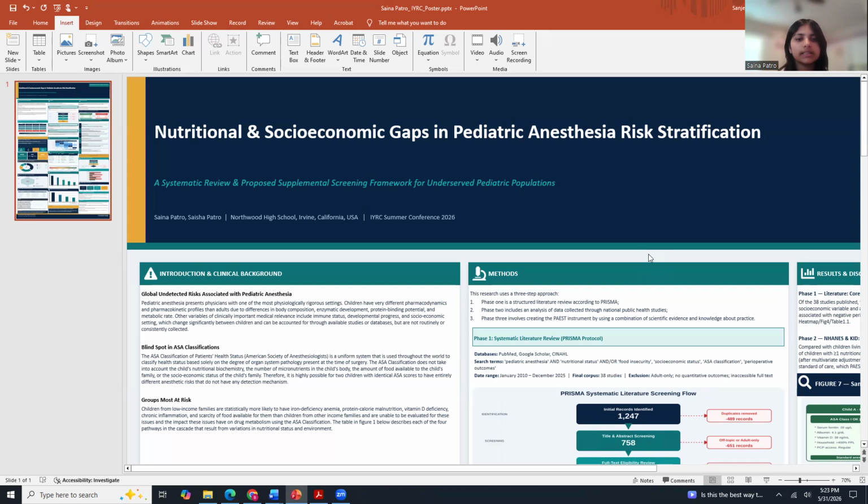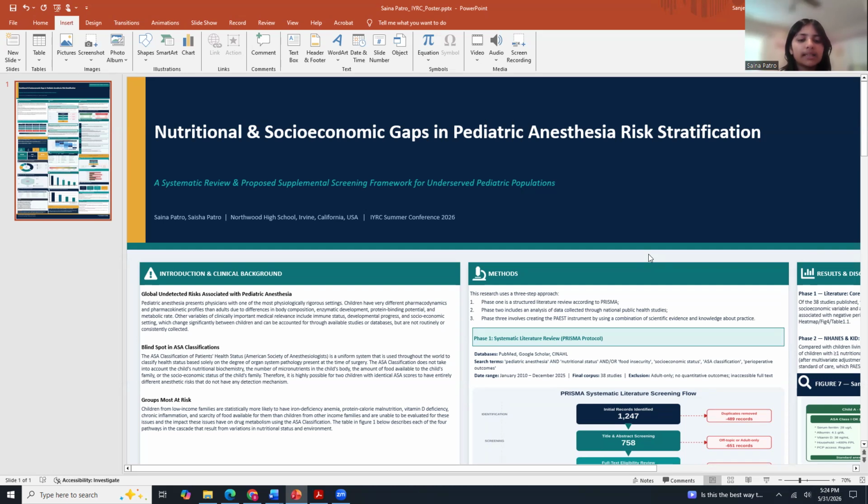Imagine two children side by side in a preoperative waiting room. Same age, same diagnosis, same procedure. And when the anesthesiologist reviews their charts, they have the same preoperative anesthetic risk assessment, ASA score. One of them is going to have a 2.3 times higher risk of an anesthesia-related adverse event. The difference isn't visible on any form that is currently required to fill out. That is the problem this research addresses.